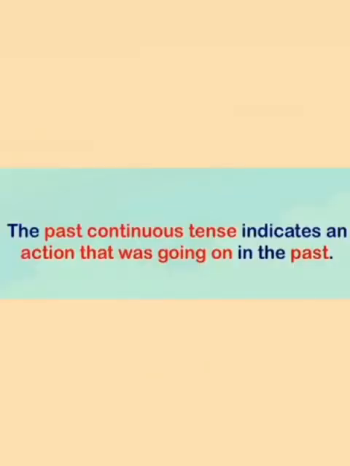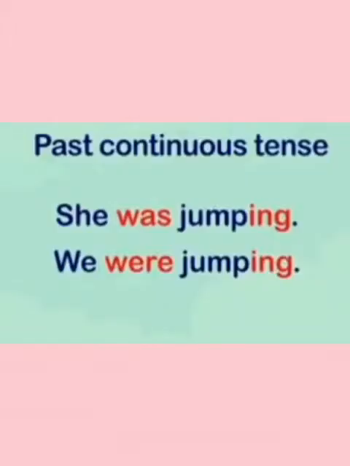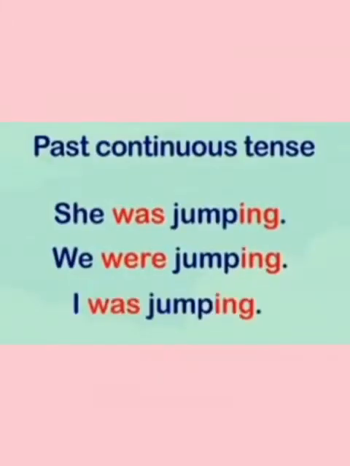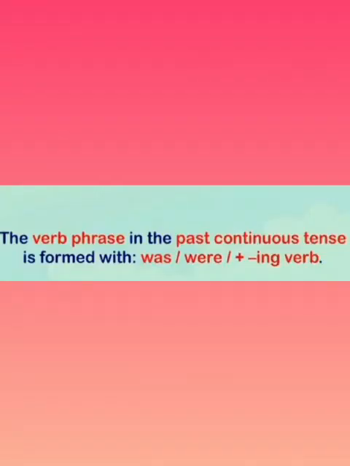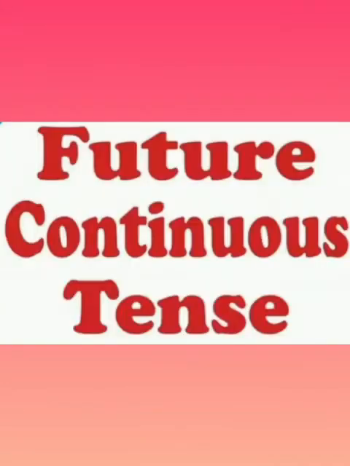Now let's talk about the past continuous tense. The past continuous tense indicates an action that was going on in the past. She was jumping. We were jumping. I was jumping. She was playing. They were playing. So here was, were are the helping verbs indicating the past tense with the verb in ing form, like jumping, playing.